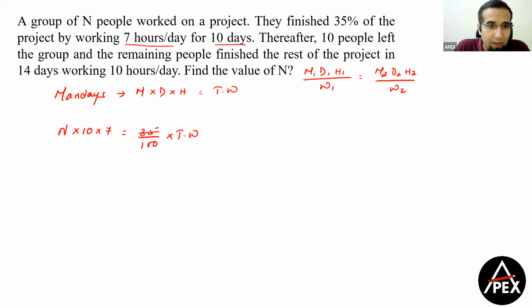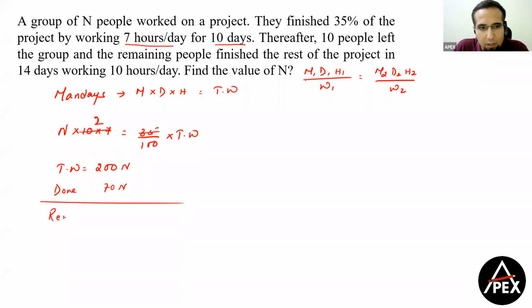So this is 35, 2 is 70, and we get the total work to be how much, guys? 200n, or out of 200n, 70n is already done. Okay, that is the work done. So therefore, the work remaining is equal to 130n units.